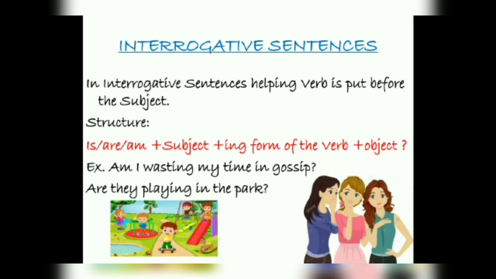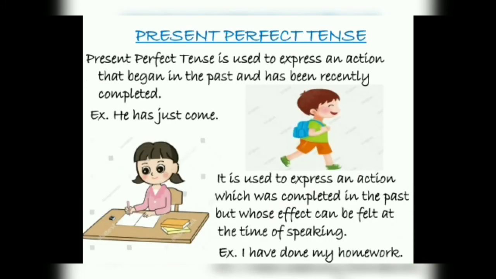Am I wasting my time in gossiping? So I am asking a question, and this question started with the helping verb. Are they playing in the park? In question mark. Clear? So to make it interrogative sentences, we have to put the helping verb or the auxiliary verb is, are, am before the subject, that it become a interrogative sentences. Clear? So we have discussed about the simple present tense and the present continuous tense.